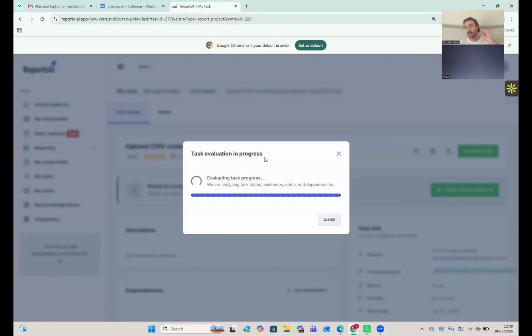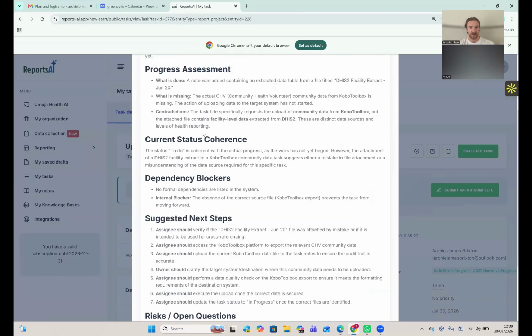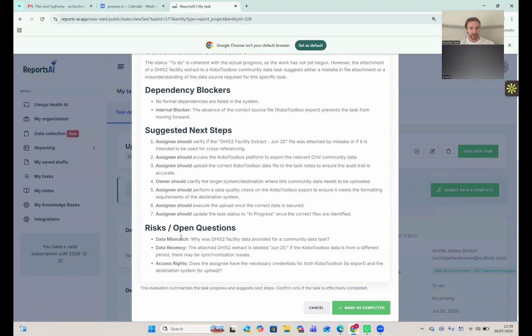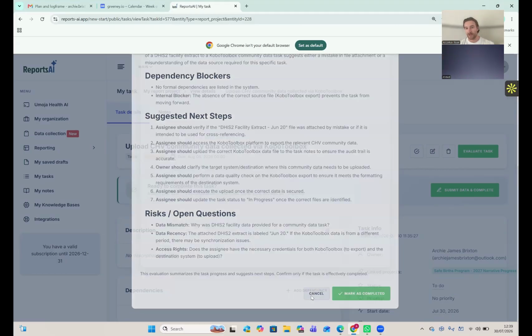So essentially what's happening here is that our AI tool is looking at what was requested from the task and then looking at what was uploaded and seeing, okay, does this really complete this task? And also, are there any things that we should flag within the data, anything that should be checked? So you'll see here, community. Okay, so already I've made a mistake. So I uploaded the wrong data to this task. So it's actually already flagging that for me. So that you catch out these kind of mistakes very easily within this platform because it's flagged that this is the incorrect data attached to this particular task. So I can then just correct that.